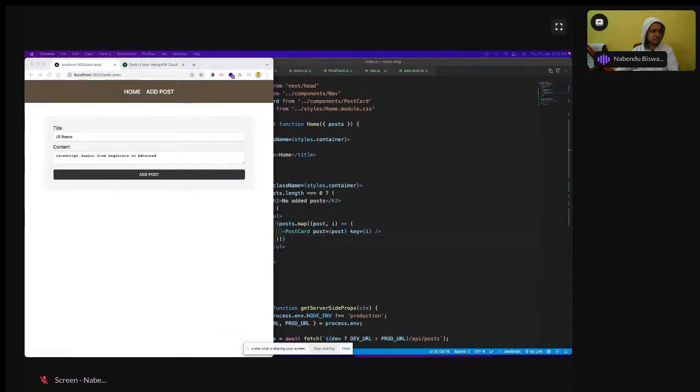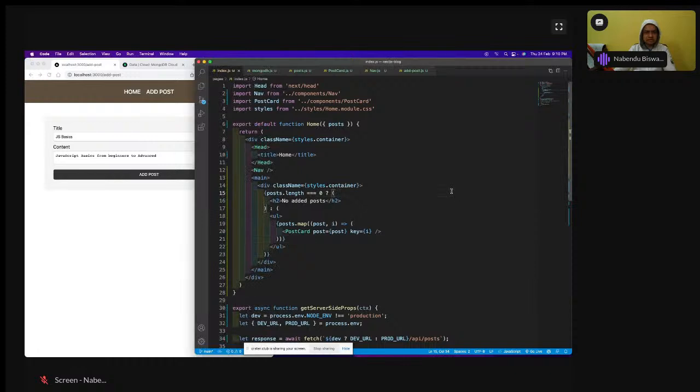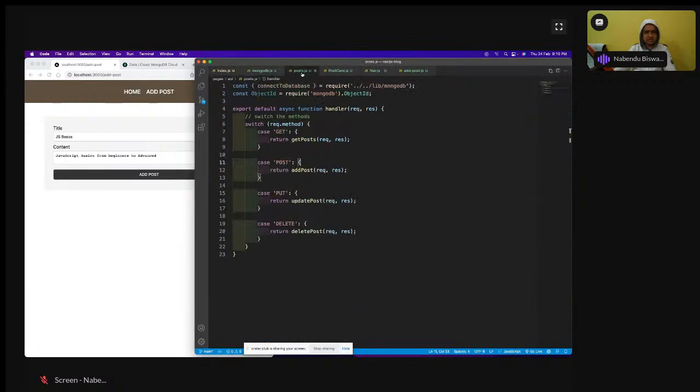I think, okay, we have not yet done another thing. We have not yet done 2-3 important things which are required, and that thing is in post. Okay, so we have not yet done this post endpoint. So this is something which is going to help me when we're going to do the post, when we're going to add all these things. We have not yet done that, that's why it was not working.